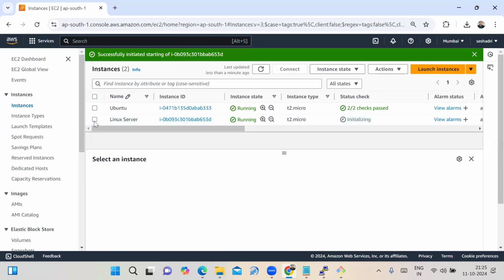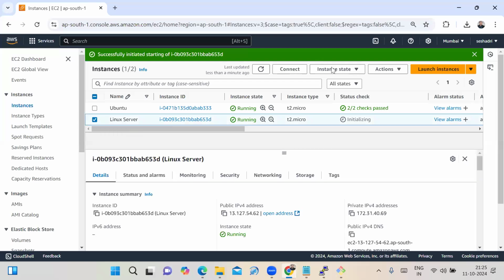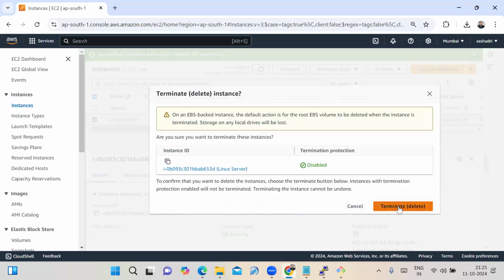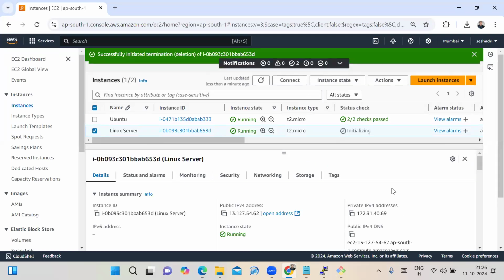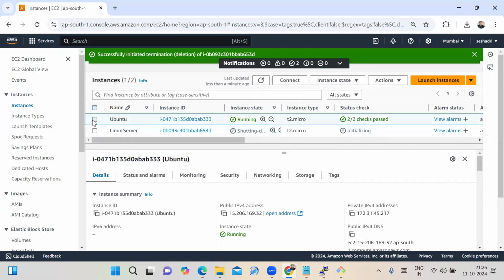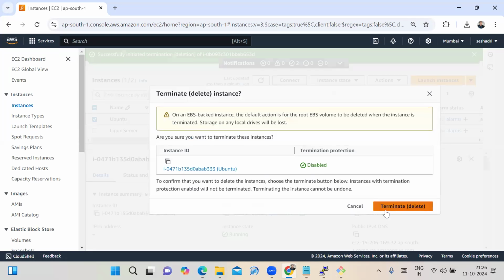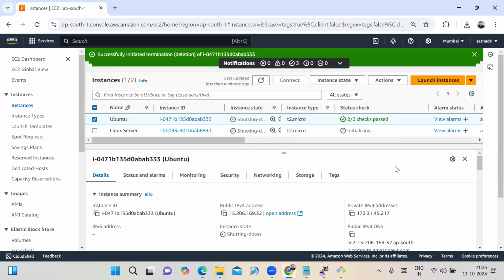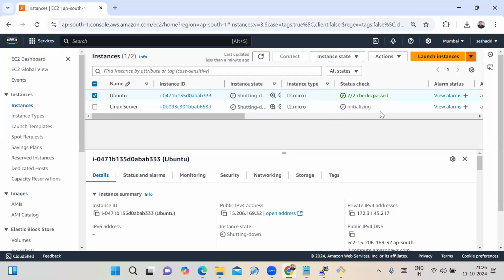See how to terminate this machine. Select this machine, Instance state, Terminate instance. The instance is completely terminated from the Mumbai region data center. First it shuts down and then it is terminated from the Mumbai region data center. How to terminate this one? Select the instance, Instance state, Terminate instance, click on Terminate. The instance is terminated.